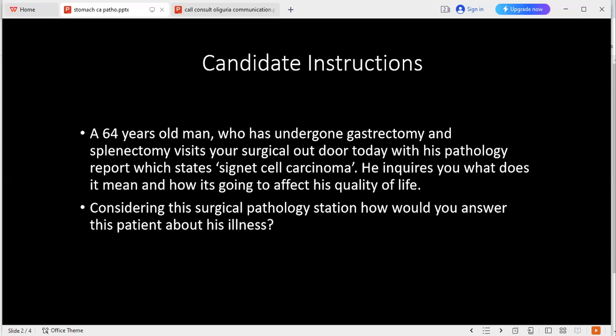Okay, can you please tell me what is the commonest histological type of gastric carcinoma? Adenocarcinoma, 95% it is adenocarcinoma, ma'am. And this can also be divided into how many types? Adenocarcinoma can be divided into intestinal type and diffuse type. Very good. Can you tell me any other types which have been identified? Yes, ma'am. It could be lymphoma, carcinoid type, maltoma, and squamous cell carcinoma.